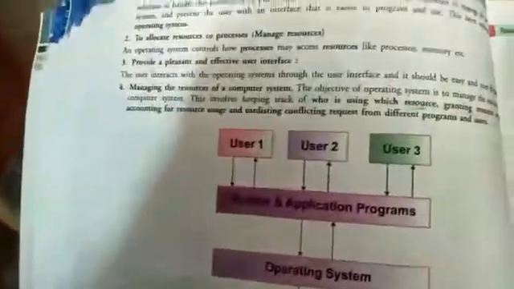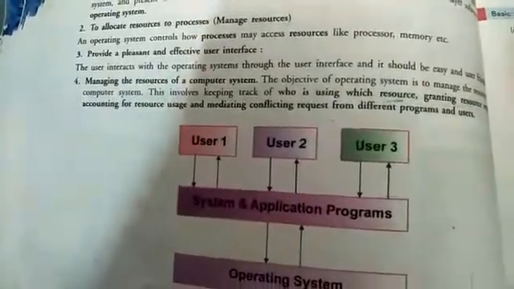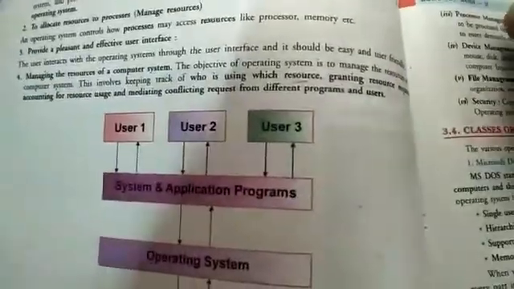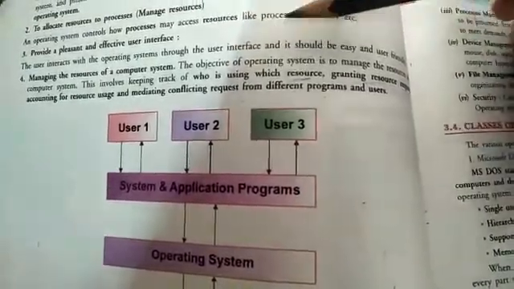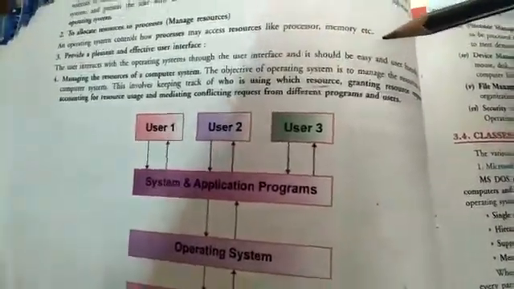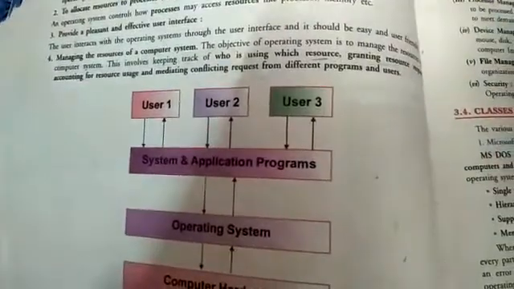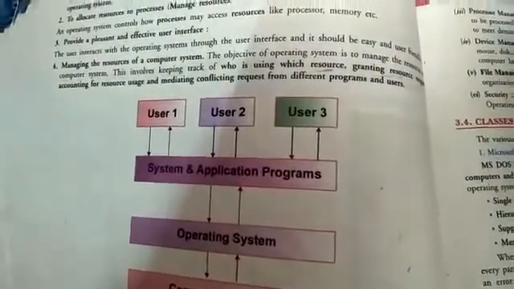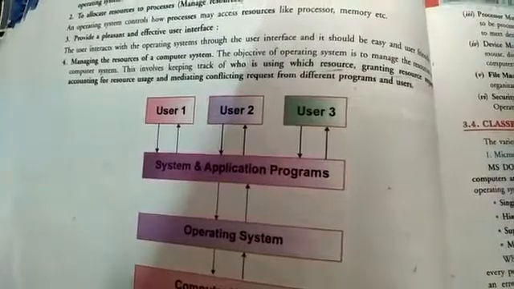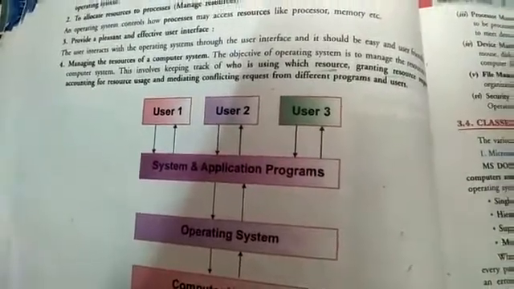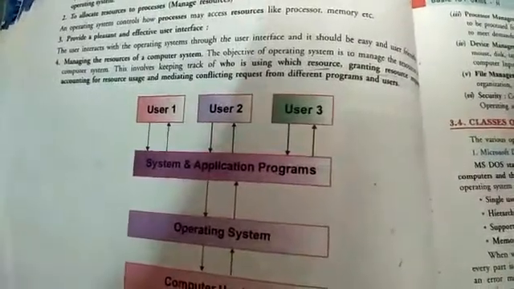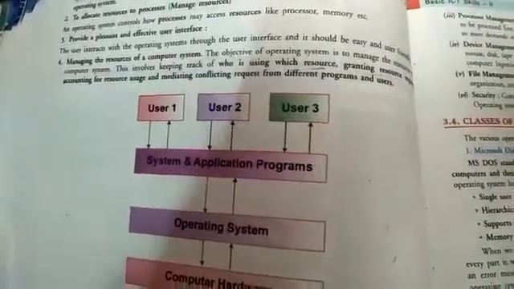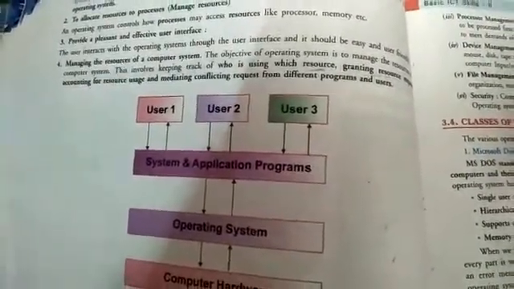Next is to allocate resources to processes, means to manage the resources. Operating system controls how a process may access resources like processor and memory, etc. Means how the process will take processor time, CPU time, and memory space. So operating system will decide the allocation of memory and scheduling of CPU time.